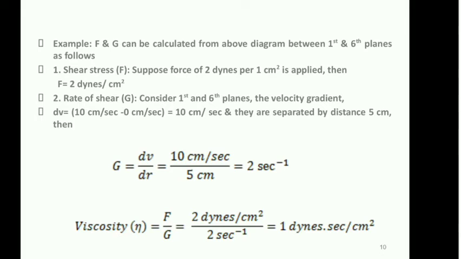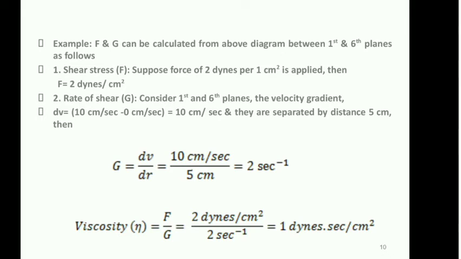First of all, you have to calculate the velocity gradient. The velocity of the sixth layer is 10 centimeter per second, minus the velocity of the first layer, that is the bottom layer, which is 0 centimeter per second. The difference between these two is 10 centimeter per second. This is the velocity gradient. And we already discussed that the layers are separated by a distance of 1 centimeter. Distance between two planes is 1 centimeter, and we are considering the first and the sixth plane. So the total distance between the first and the sixth plane will be 5 centimeter.